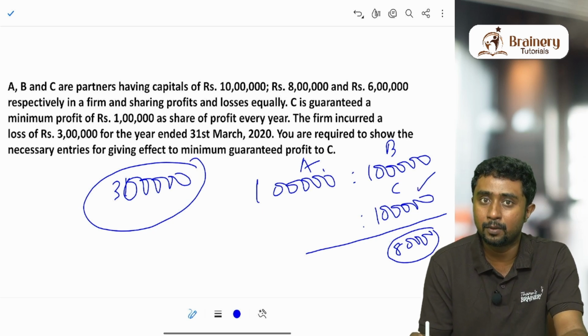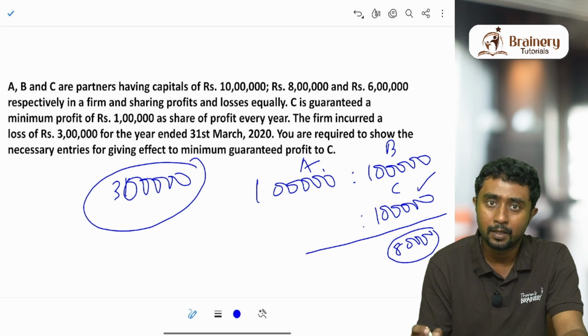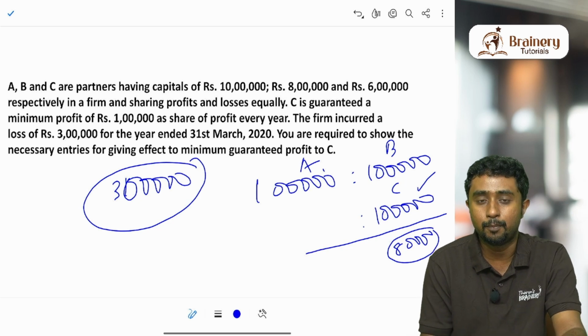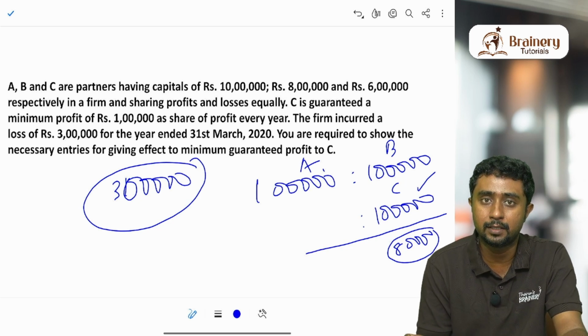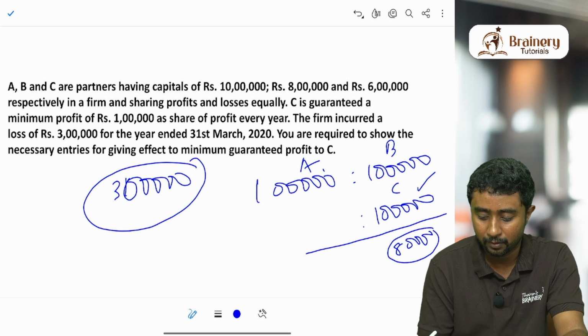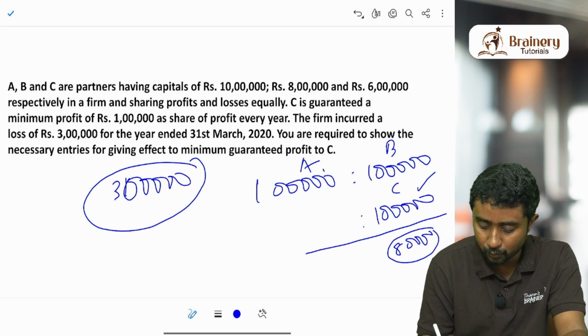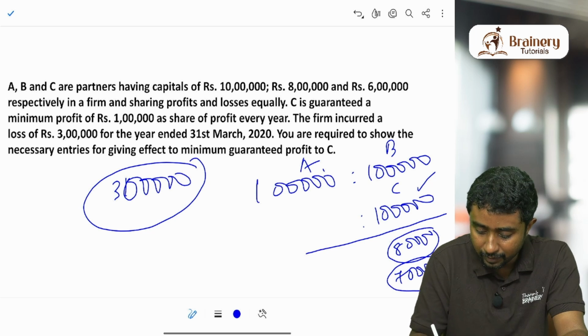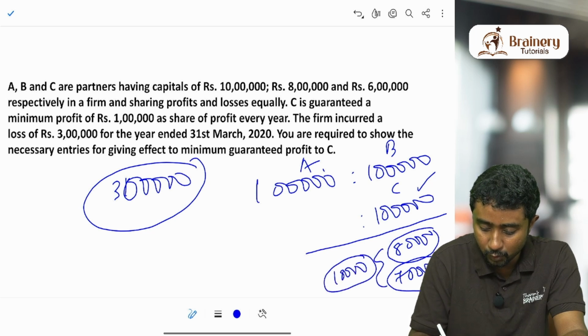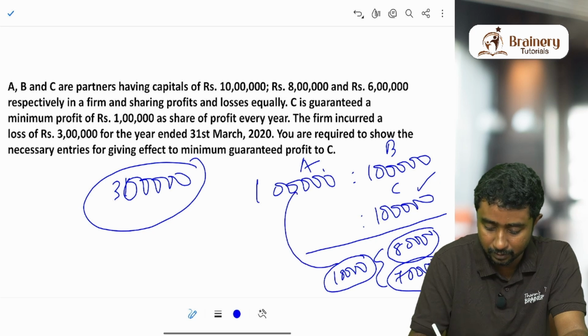So does it mean that only C should get 80,000? No, it can go above that also. It depends on the profit that we are actually sharing. So when we actually share the profit, suppose instead of this 1 lakh, if 70,000 comes, then that deficient amount, what is the deficient amount? 10,000 rupees should be paid by the other partners.